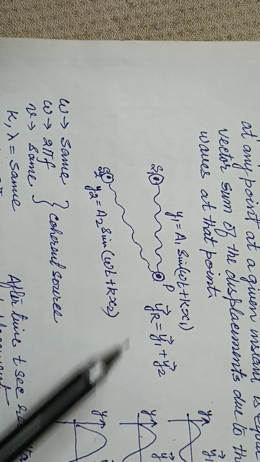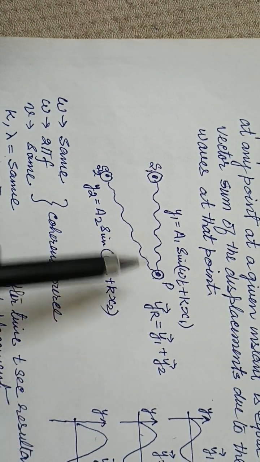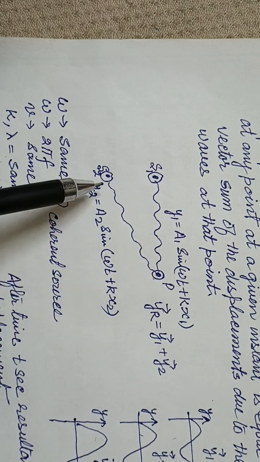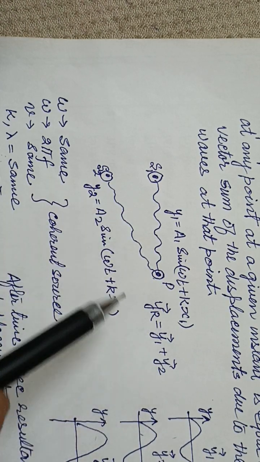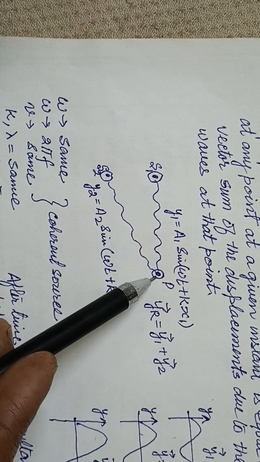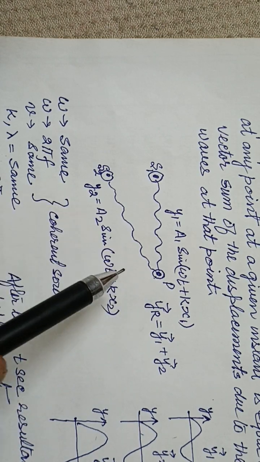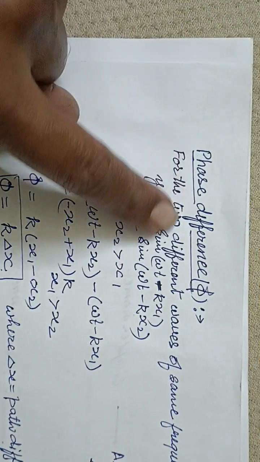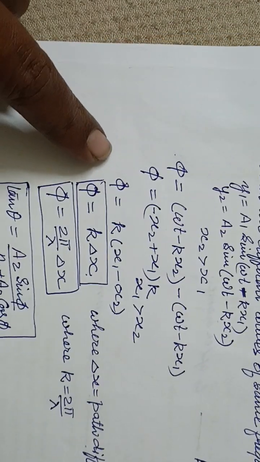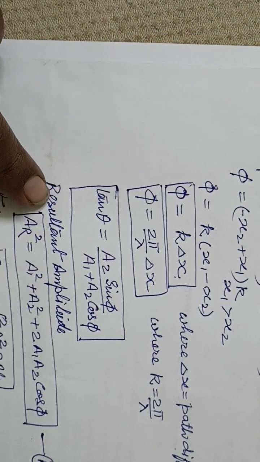That is why there is a phase difference, only for that reason, because the path length is different. That is why there is a phase difference when they meet at this point. So in that case we will calculate the phase difference.